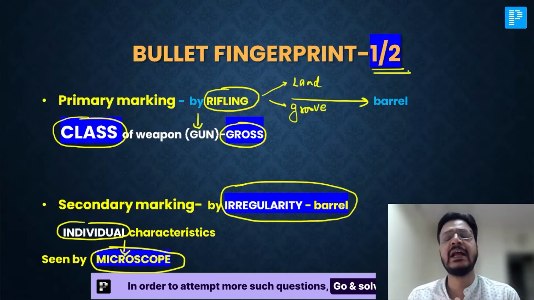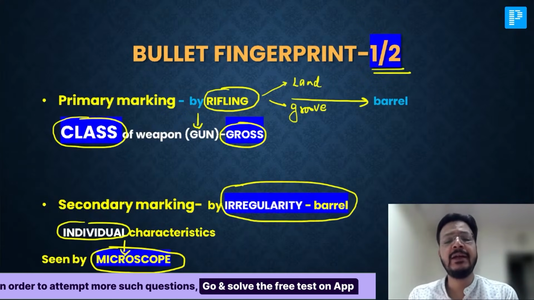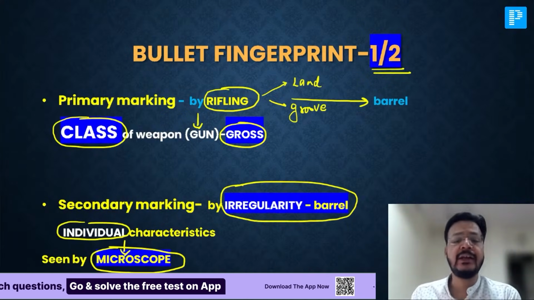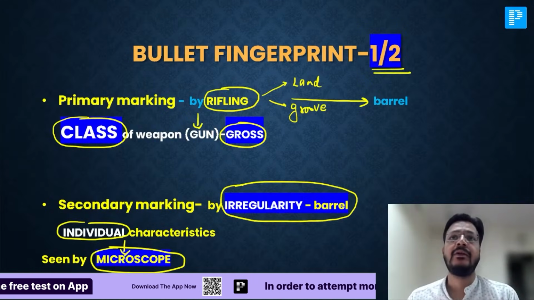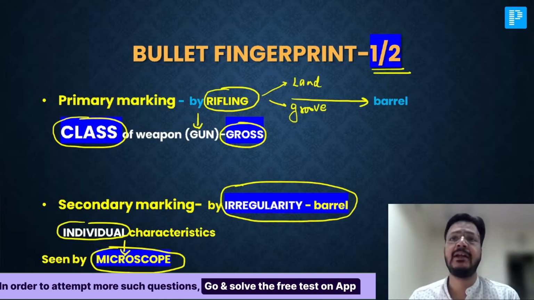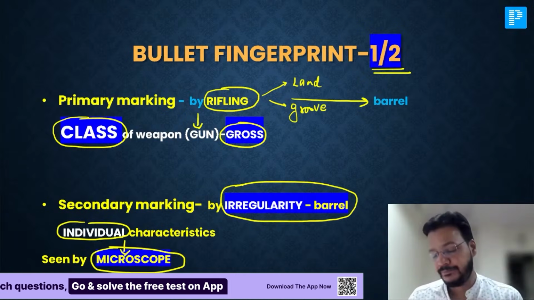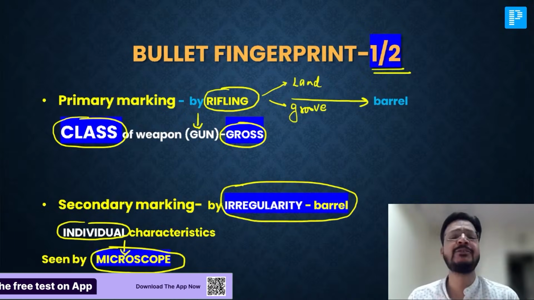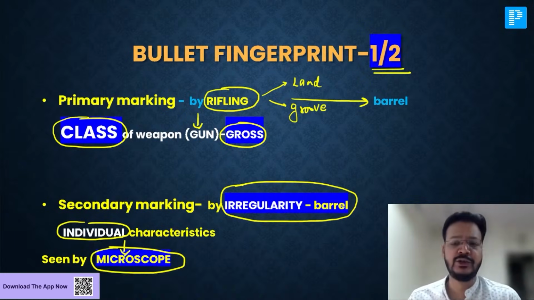So many questions will be asked. Because of the rifling, primary marking. Because of irregularity of the barrel, secondary marking. Which is a gross marking? Primary marking. Which is a microscopic marking? Secondary marking. Which is bullet fingerprint? Both. This is a simple explanation of two markings which can be asked in an exam.